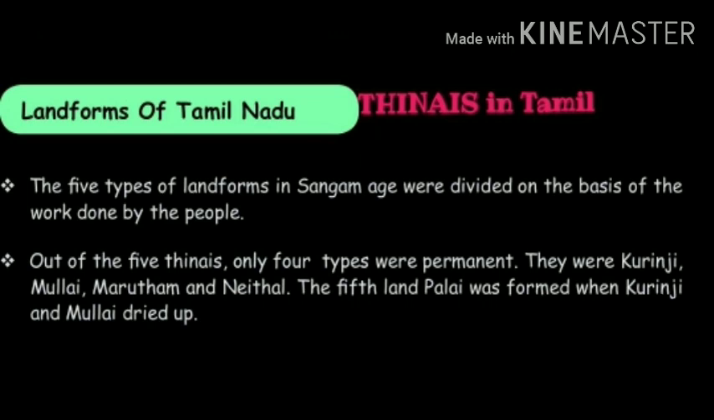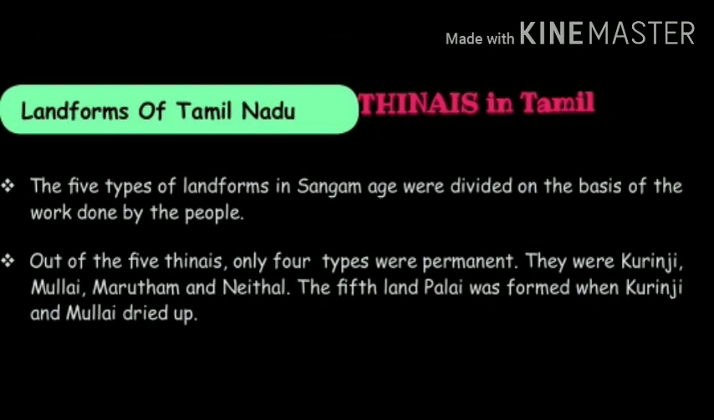Landforms of Tamil Nadu. These landforms of Tamil Nadu are called as Thinais in Tamil. The 5 types of landforms in Sangam age were divided on the basis of work done by the people. So the landforms are categorized based on the work done by the people in Tamil Nadu. Out of the 5 Thinais, only 4 types were permanent. So there are 5 Thinais. Among the 5 Thinais, only 4 were permanent.